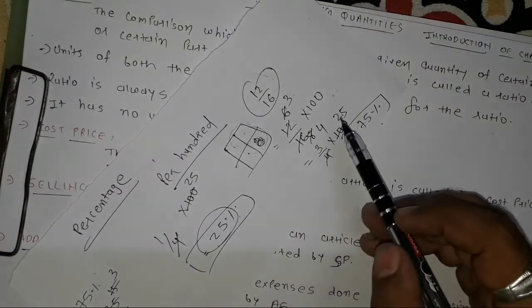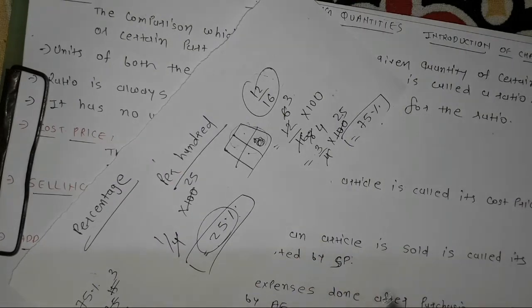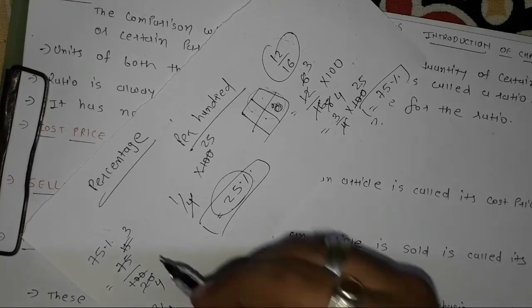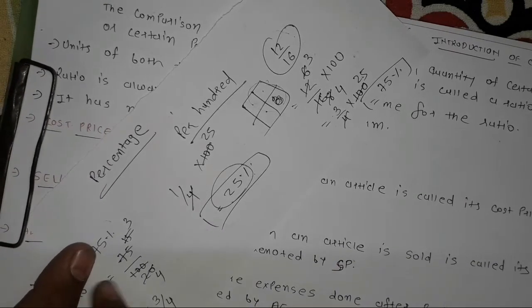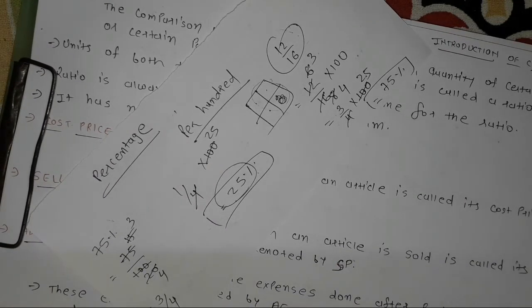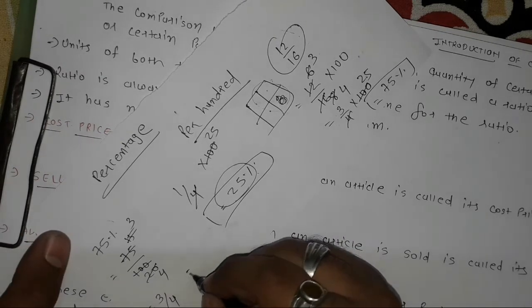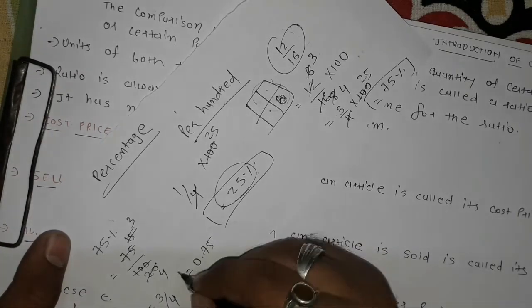Just as you can see here, the same which we got reversed. So similarly, a question will be like, find the answer in decimal. For that, we can divide 3 divided by 4, or we can directly take decimals here, because we already studied in our second chapter. So 75 upon 100, if I take decimal, then it will be 0.75.